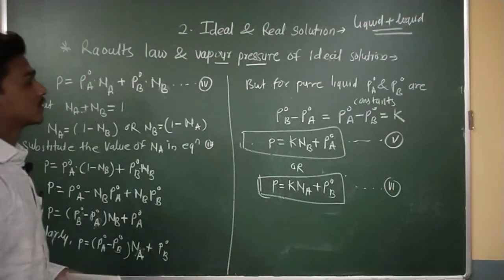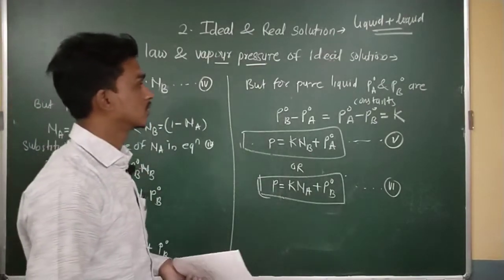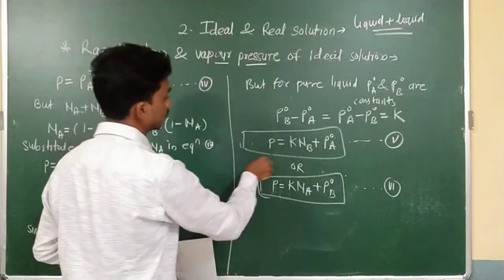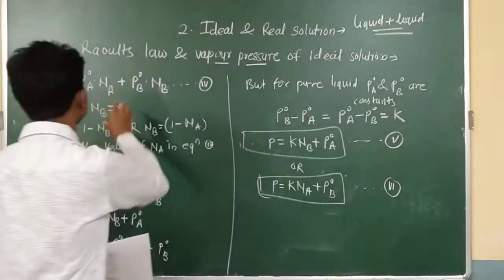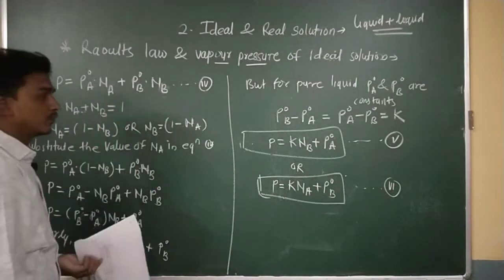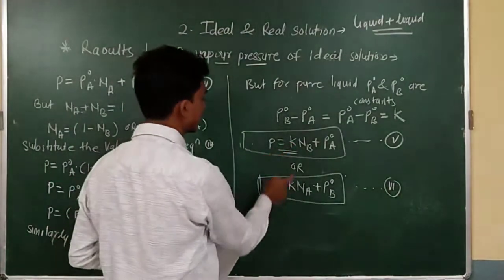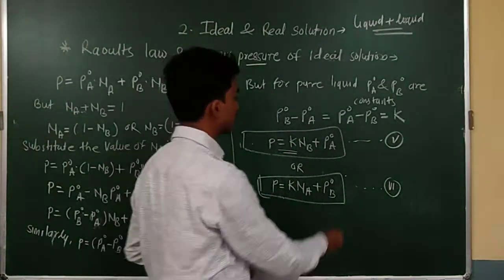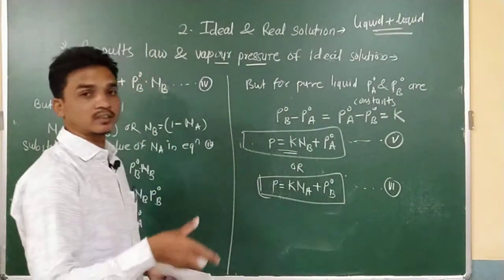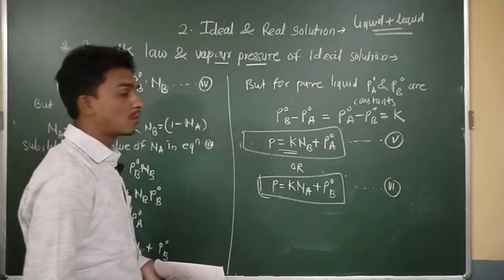Now when I want to represent this graphically, this is the mathematical part. We have studied the statement of Raoult's law. After that we have to substitute the values considering the A and B liquids, and I will get the final equation like that. This equation is very important. So this is the mathematical equation. First we got the statement theoretically, and after that we get the equation in the form of mathematical equations.